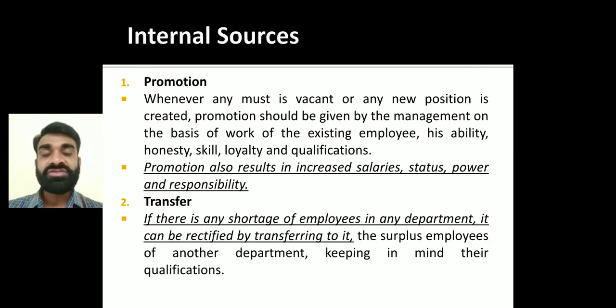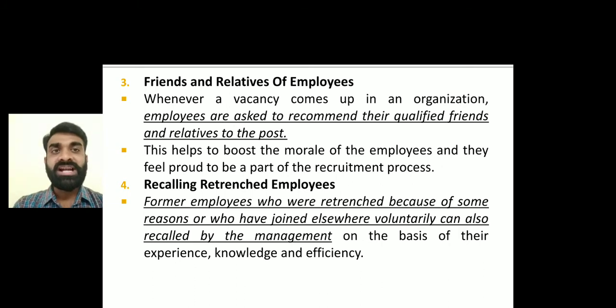Okay, right? So transfer means from one place to another place with the same designation and the same salary, right? Then third, friends and relatives of employees. Many organizations or business units put an advertisement on the notice board for the employees who are working in it, saying: here we have a vacancy in so and so department.